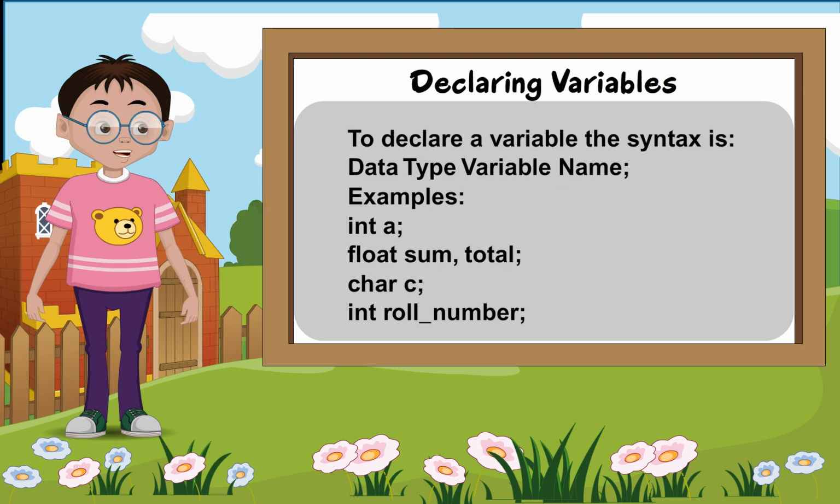Declaring variables. To declare a variable, the syntax is: data type variable name. Examples: int A, float sum, total, char C, int roll number.